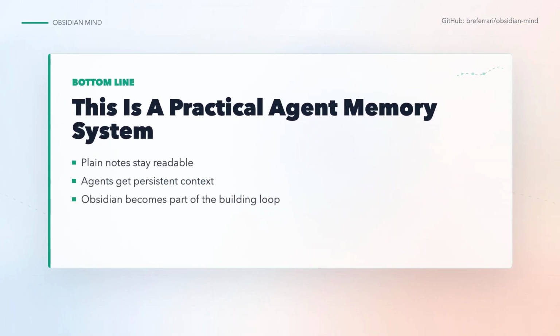Bottom line, Obsidian Mind is one of the more practical attempts to give coding agents memory because it starts with files you can inspect. The vault is plain markdown. The hooks are local scripts. The commands map to real daily workflows. If your work already lives in Obsidian, this is a serious way to make Claude Code, Codex, or Gemini remember more than the current chat.